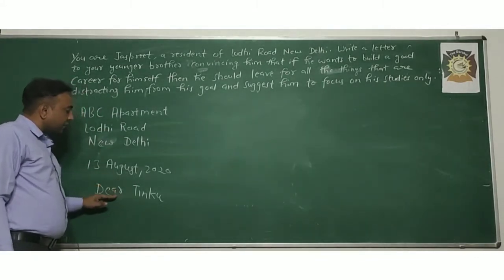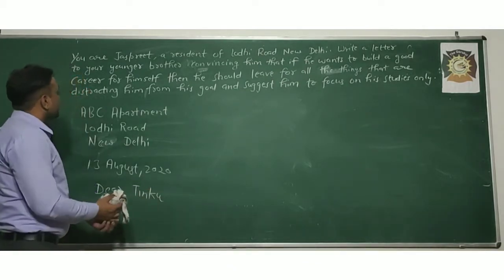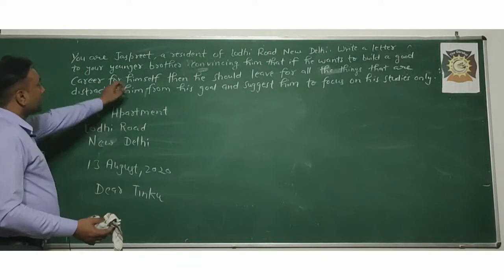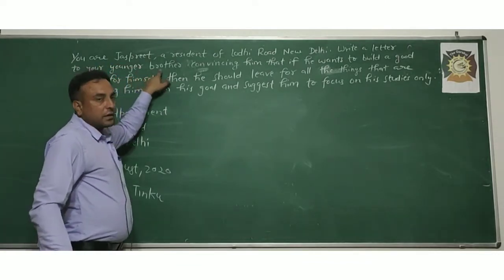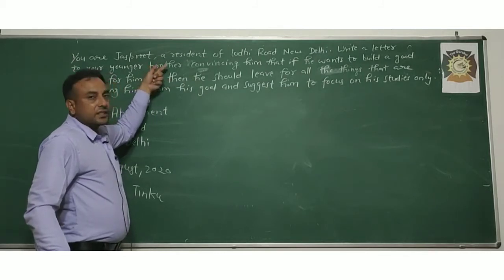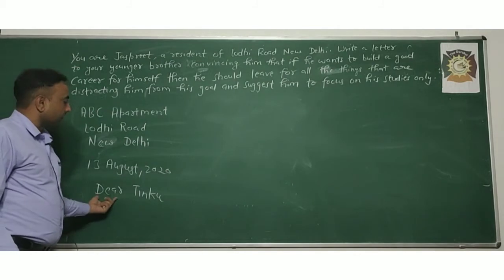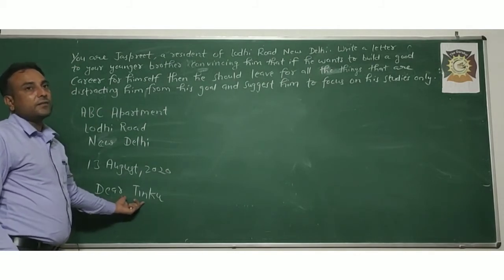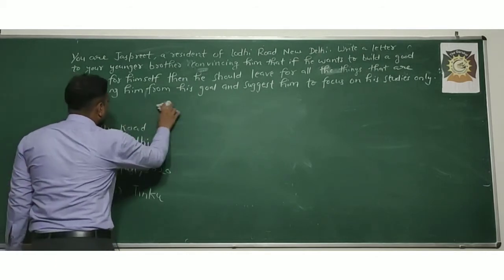Then you have to write the salutation: dear Tinku, dear brother, dear father, dear grandfather, dear mother, dear sister, whatever relation is mentioned here, like younger brother, younger sister, elder sister, father, mother. You have to write the same after using dear, because this is an informal letter. And after that, how to develop the content.